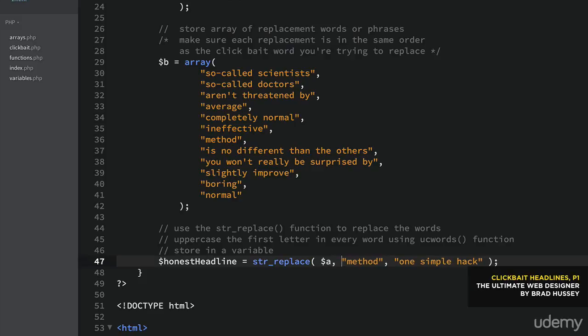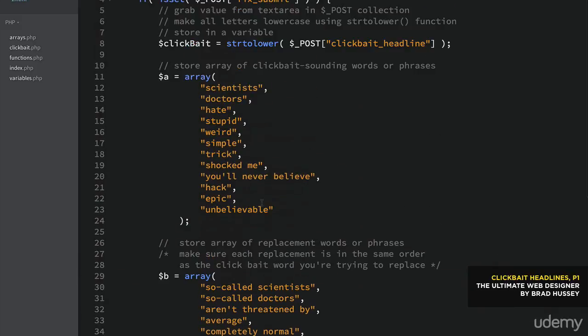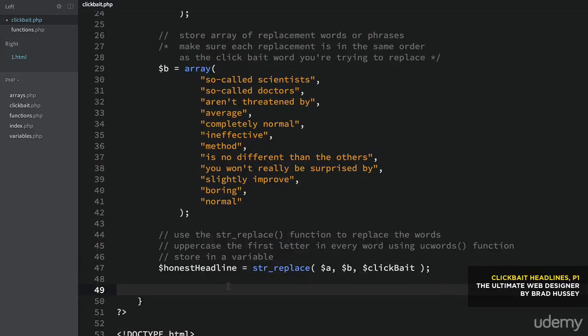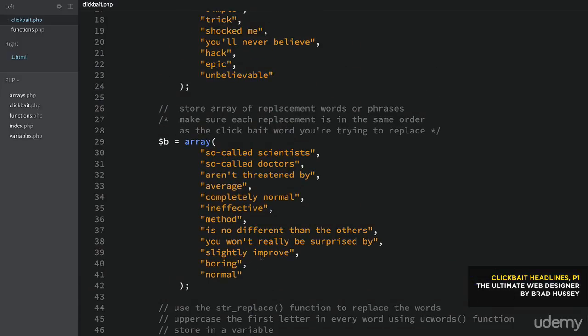So A, B, and we already stored the clickbait headline, and that's simply clickbait. That's what we called it up here, clickbait. So now save that, and that is the first part of what we need to do.